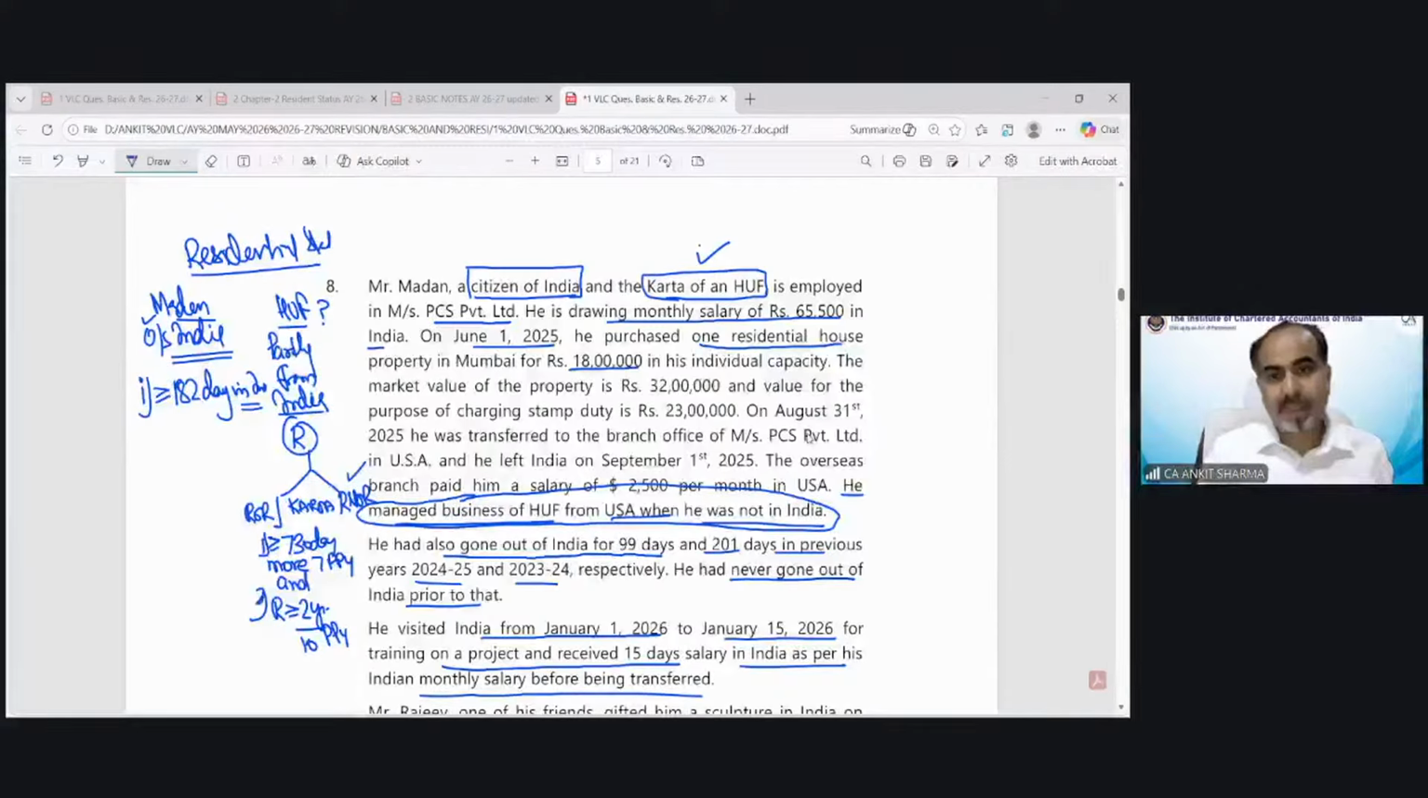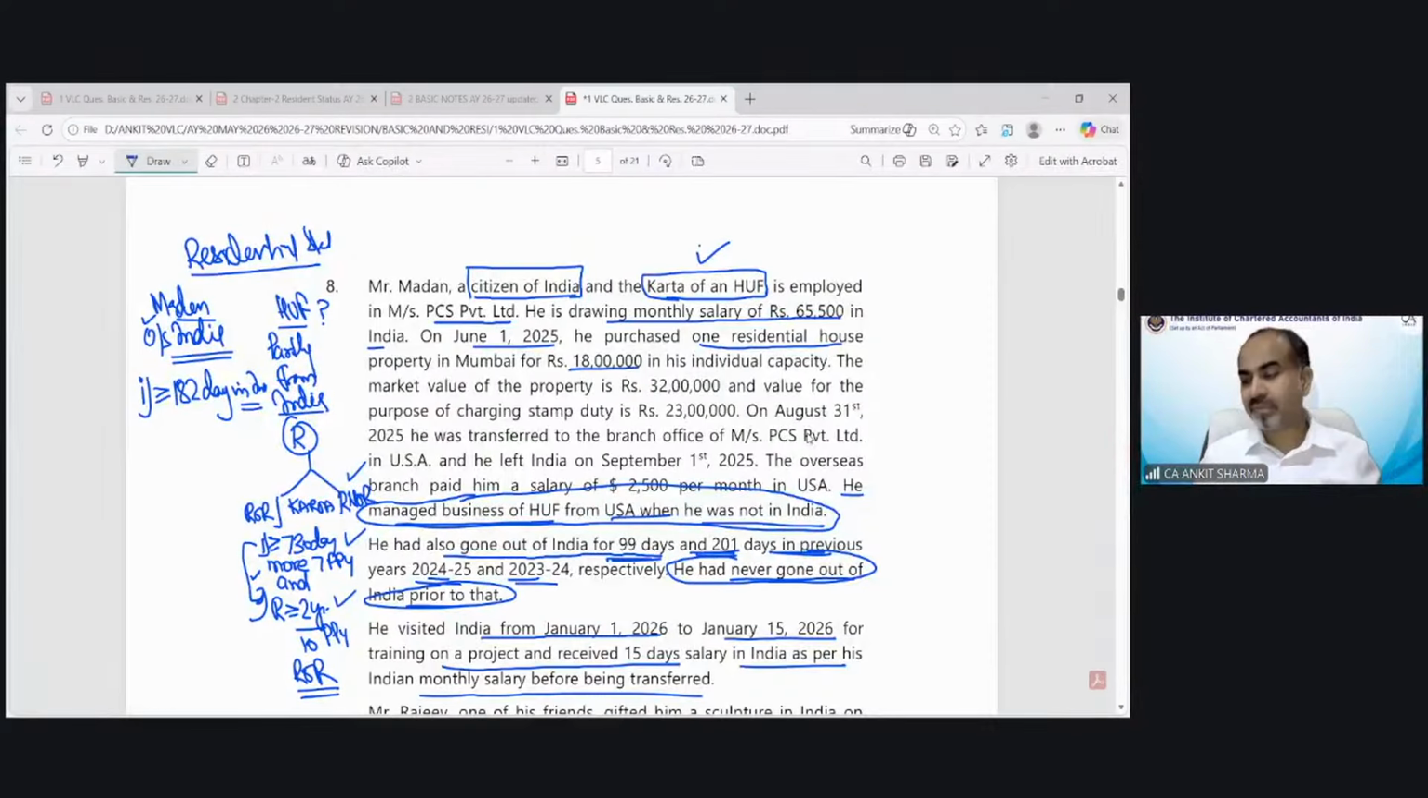Citizen of India. And you will see the overseas branch paid him so much money. He has gone out of India for only 99 days and 201 days in previous year 24-25. He had never gone out of India prior to this date. So if he has not gone outside India prior to these 2 years, that means he will satisfy this condition automatically. He must be in India for more than 730 days and he must be resident for all those years except these 2 years maybe. So both conditions are fulfilled. That means HUF would be resident and ordinary resident.